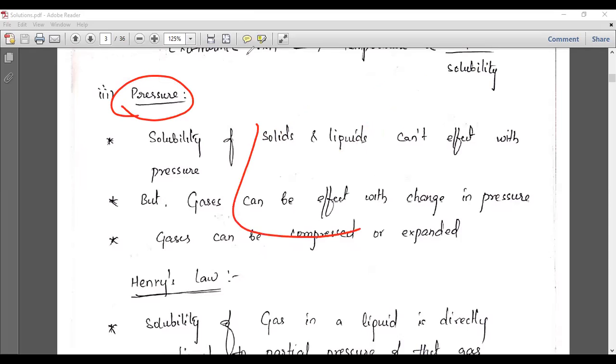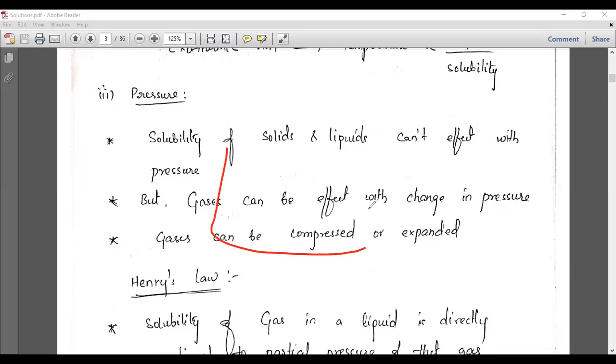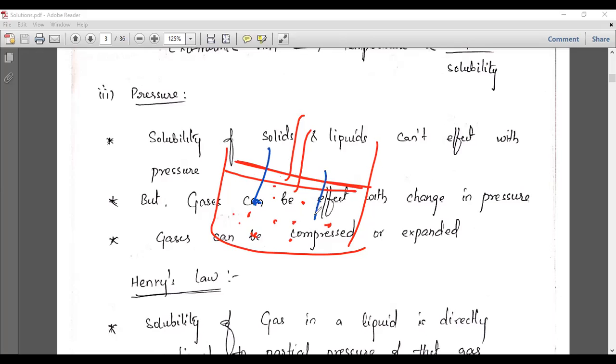I will take an example like this. You can take a vessel and a piston like this, and gaseous molecules like this. If you compress the gas, that means you push the piston downwards, you are compressing the gas, so generally you will get a liquid phase.